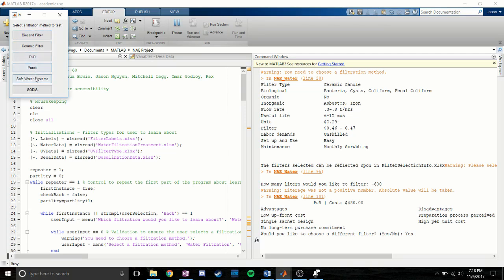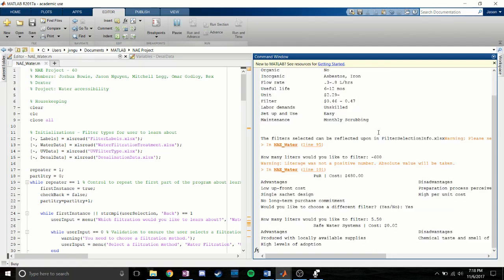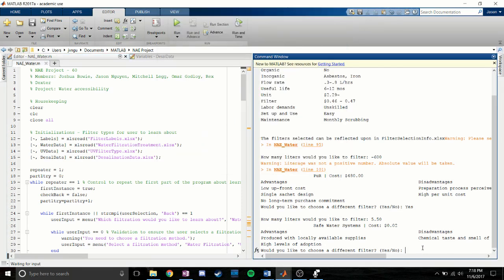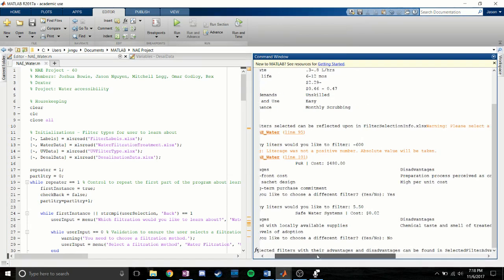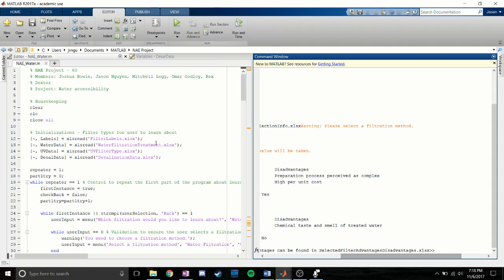a new filtration method to test. Selecting safe water systems this time with 5.5 liters, we find that a decimal input is accepted for the cost per literage, and the literage is shown as 5.5. If we then hit no, we can see once again the filter with their advantages and disadvantages have been displayed in the Excel file provided. And that is the water filtration code for our group project.